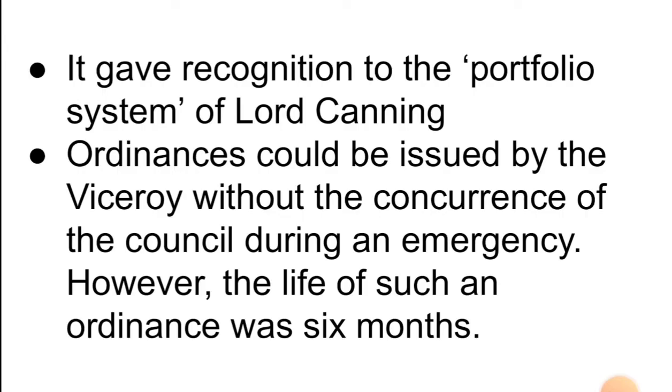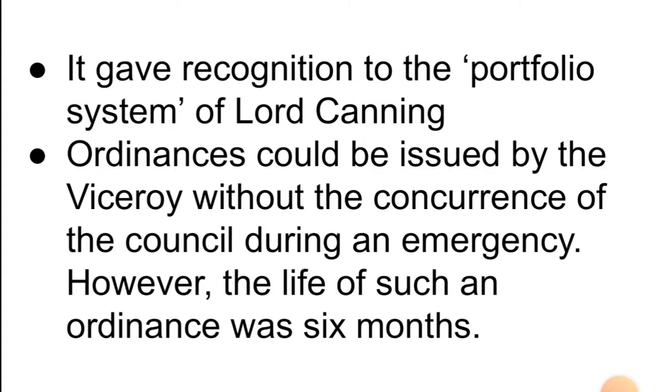After this, it gave recognition to the portfolio system, which was established by Lord Canning. So Lord Canning established a new system known as the portfolio system, in which he offered his powers to the various ministers of the British Crown. Various portfolios were held by various people, and some amount of powers could be transferred to them, and they could take decisions on behalf of the Viceroy as well as the ministries.